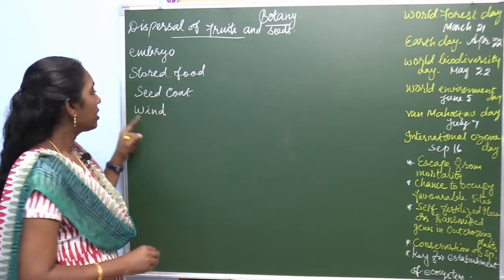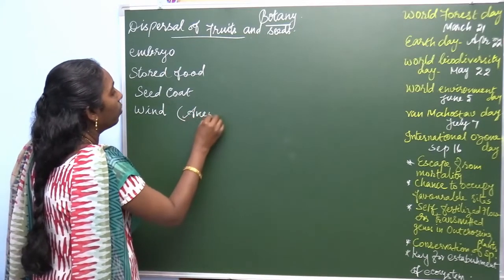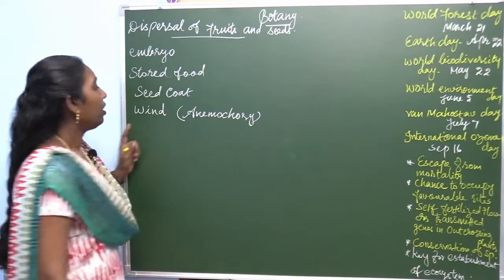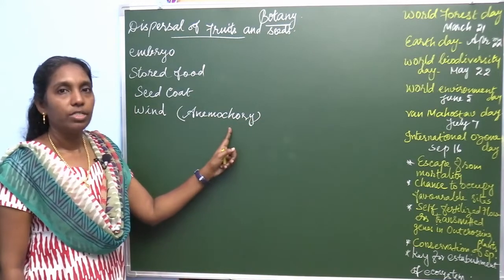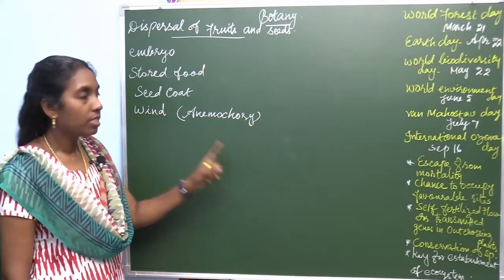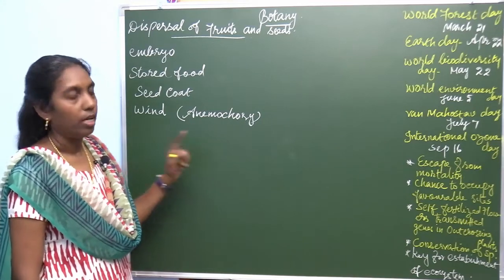Dispersal of fruits and seeds by means of wind is called anemochory. The fruits and seeds can be dispersed by means of the agent wind is called anemochory.